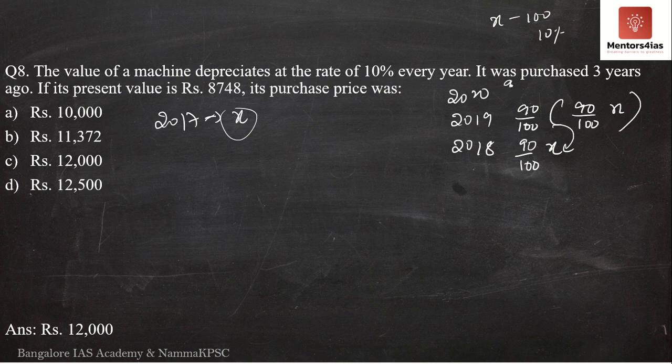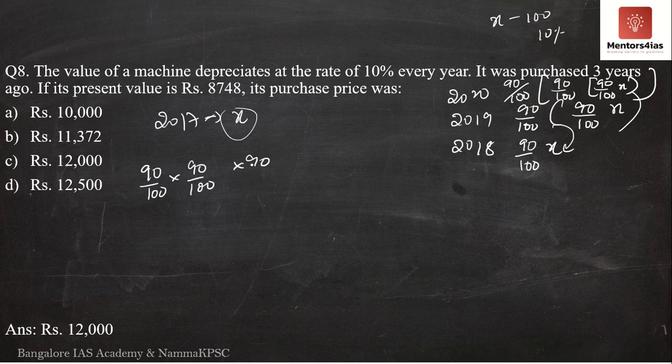Finally, 2020. So it is 90 by 100 into 90 by 100 into 90 by 100 x. So in 2020 the price is 8,748, meaning 90 by 100 into 90 by 100 into 90 by 100 x is equal to 8,748. So we have to now find out the value of x. That was the original purchase price.